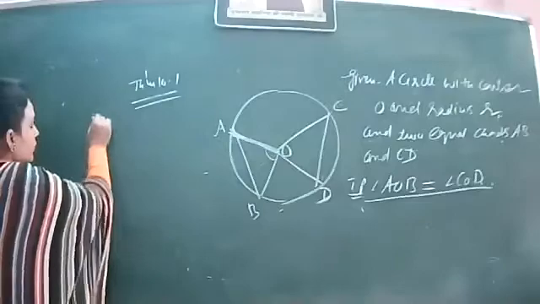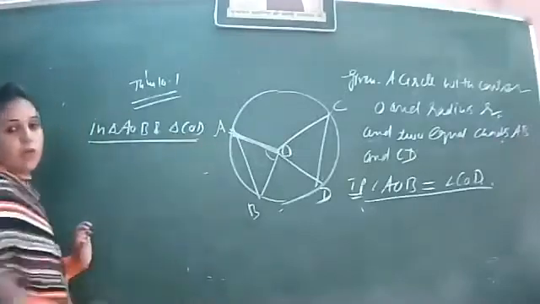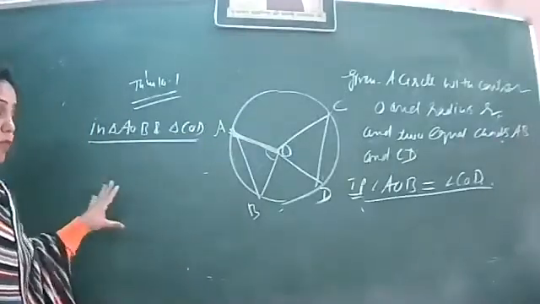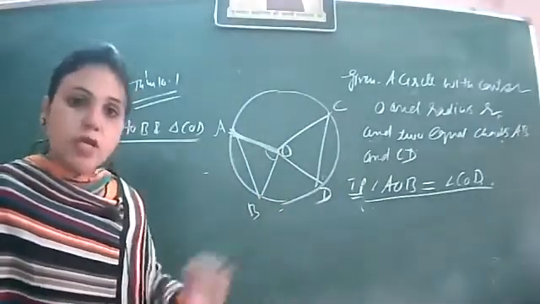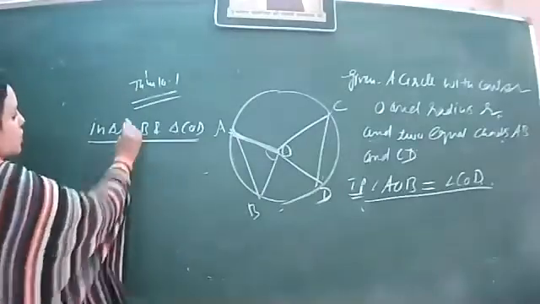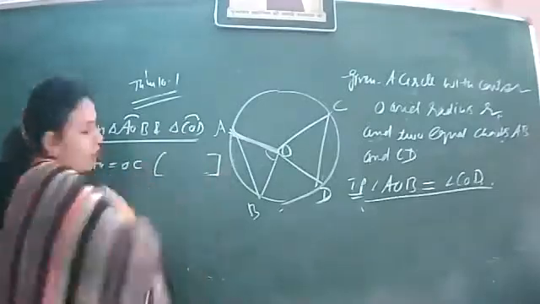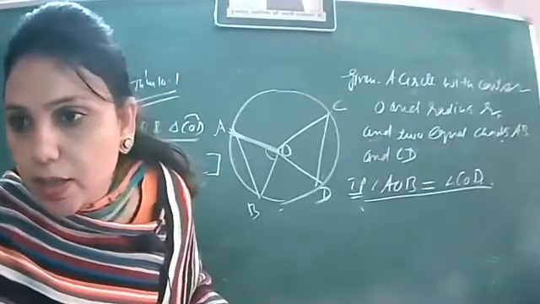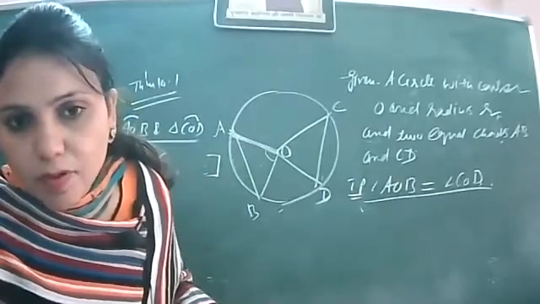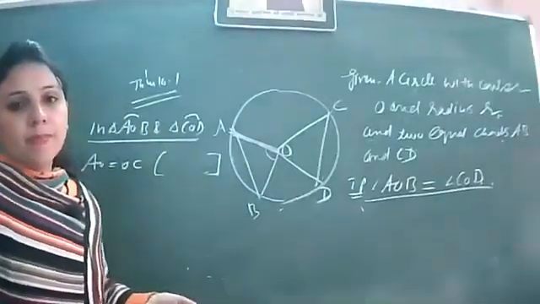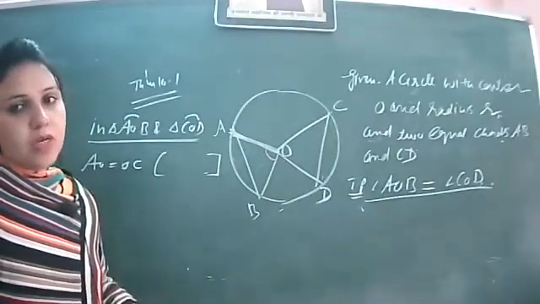We will write: in triangle AOB and triangle COD. We consider these two triangles. If we prove them congruent, then by CPCT, definitely angle AOB and COD will be equal. So let us prove their congruency. So this is AO and CO. I said they are equal, and I want to know the reason from one of you. Let me ask Anshika. Anshika, how have I written AO equal to OC? What is the reason? Yes, ma'am. How is AO equal to OC? Reason क्या है इसका?